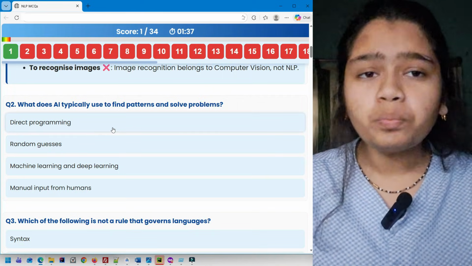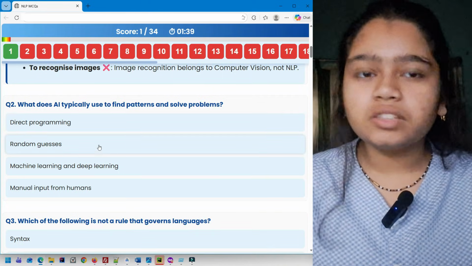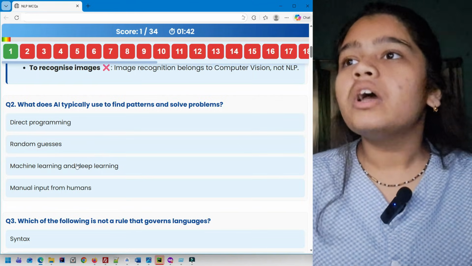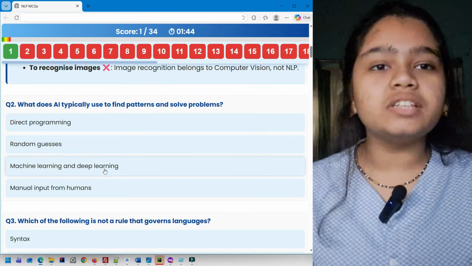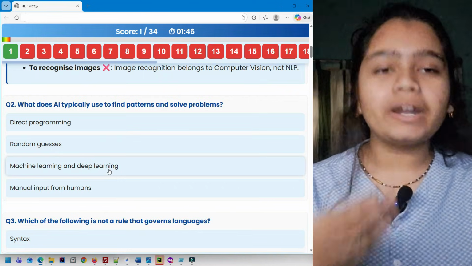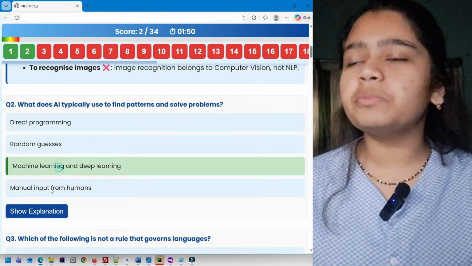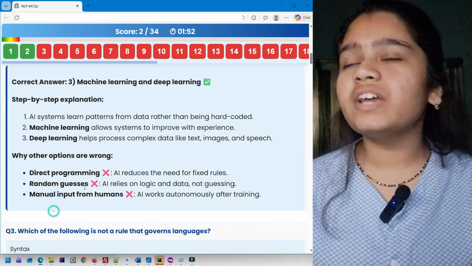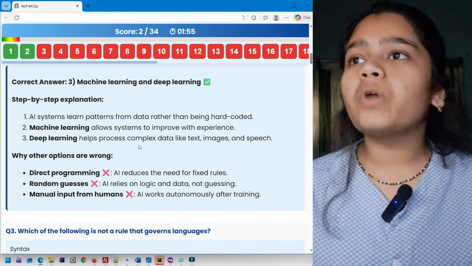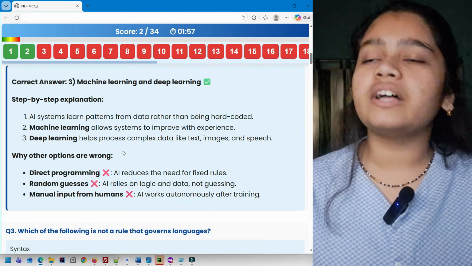Direct programming? No. Random guesses? AI doesn't do random guesses. Machine learning and deep learning? Yes, they are used to find patterns. Manual input from humans? No. So it's going to be option 3, machine learning and deep learning. You can give the explanation a reading. Why all the other options are wrong, that's also mentioned.